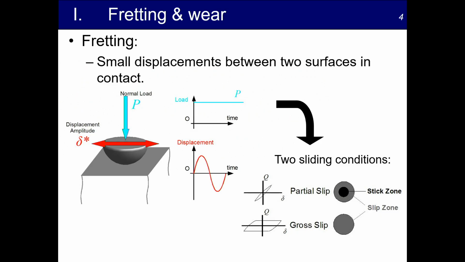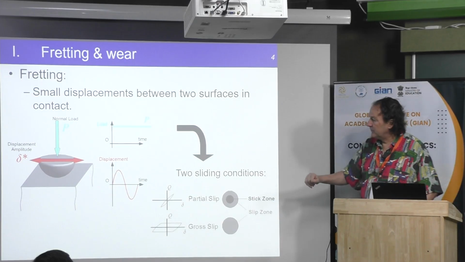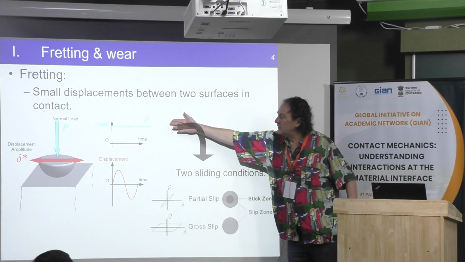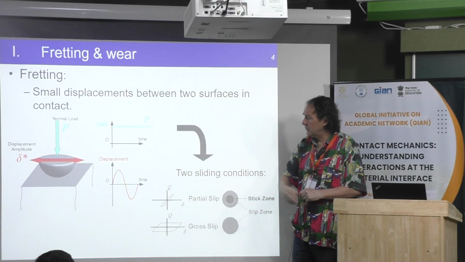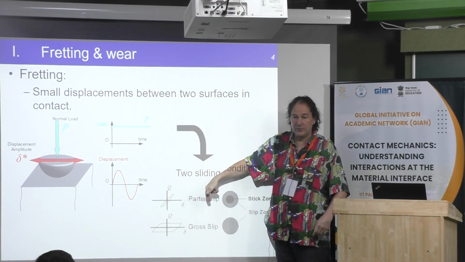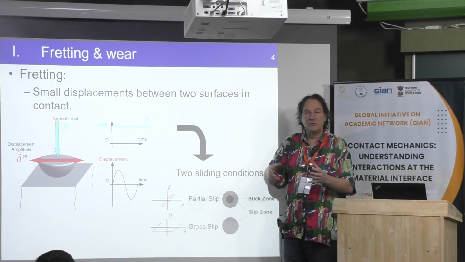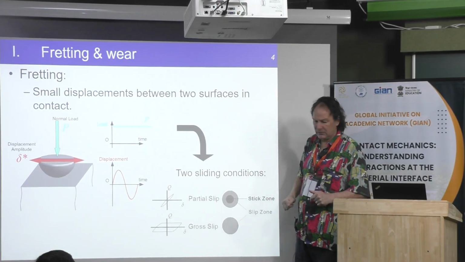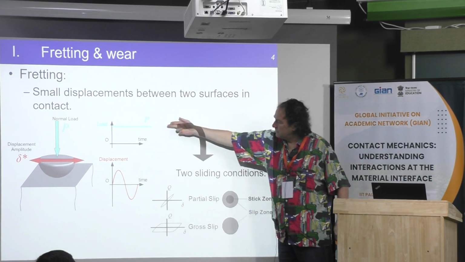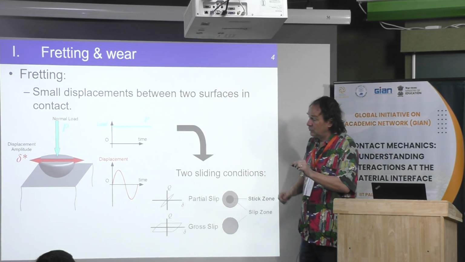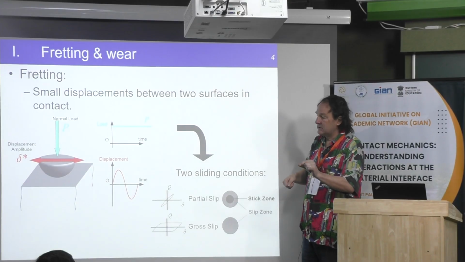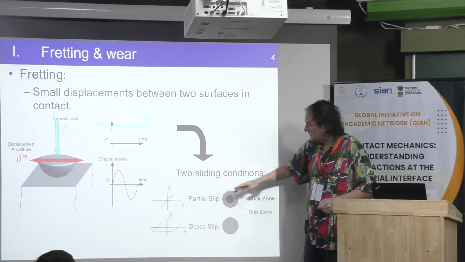Okay, fretting is typically a small oscillatory movement. Then we have two regimes. The classical mode is for a given normal load. For example, for the blade you have two modes. We'll say that later. You have a constant load, and then you have some oscillation, either due to the force or because there is some displacement. Then we have two regimes.